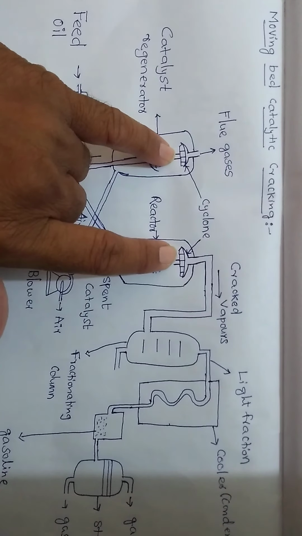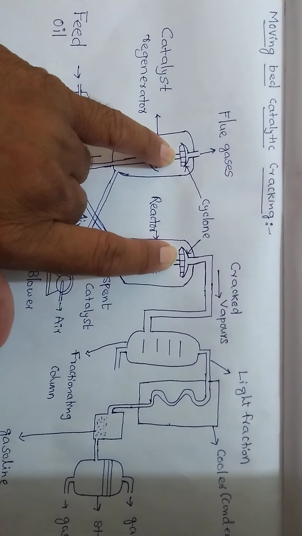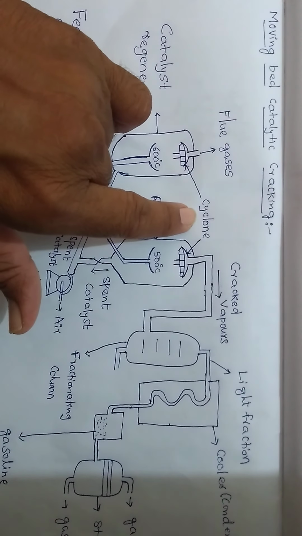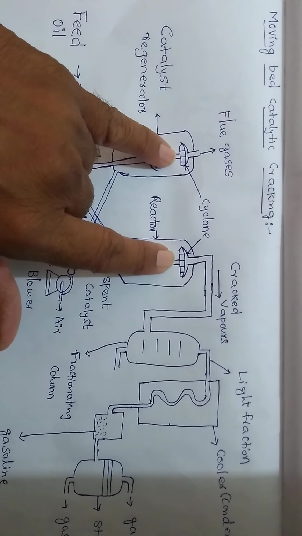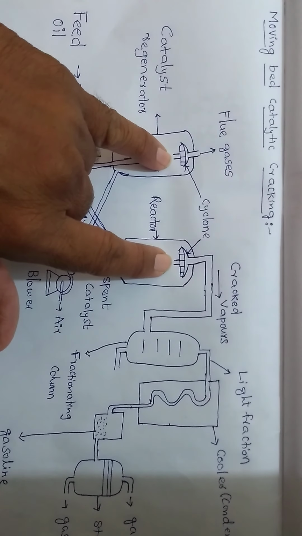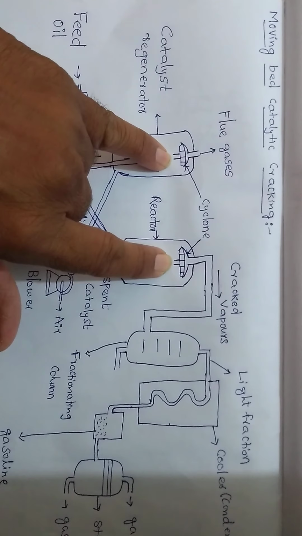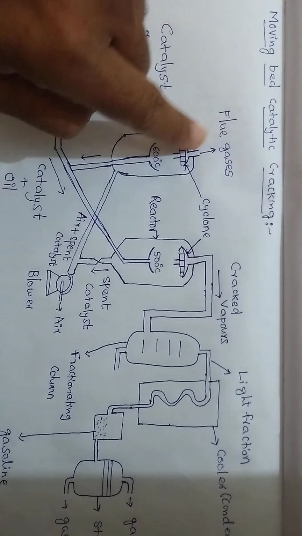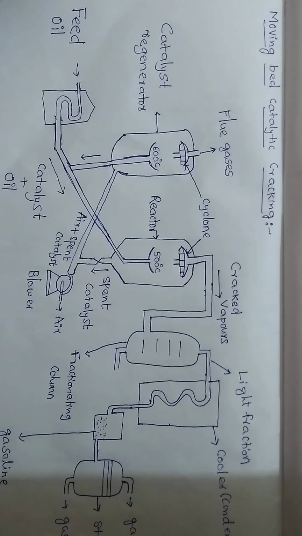These two are centrifugal separators, in chemical terminology called cyclones. What is the purpose of centrifugal separators? They allow only vapors or gases to go out. Next, the flue gases come out. What are the flue gases? I will explain during the process.